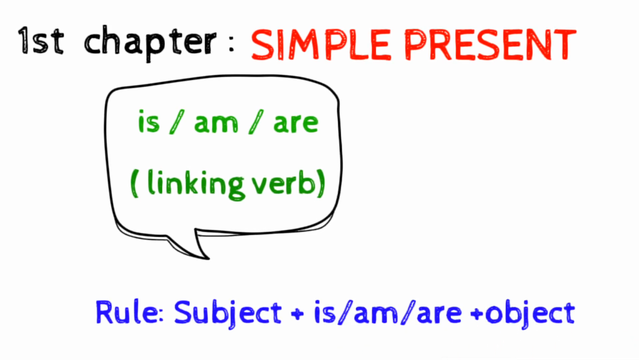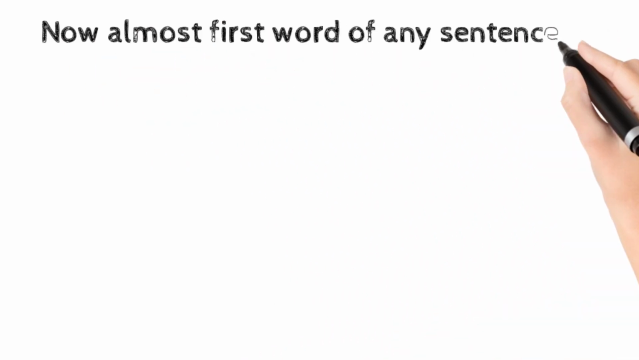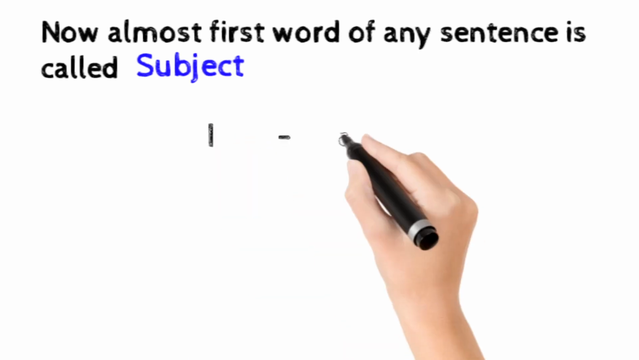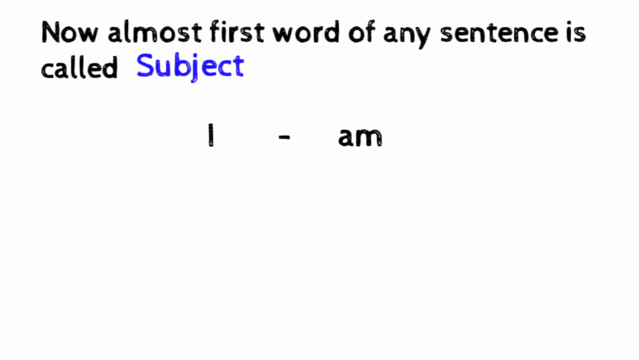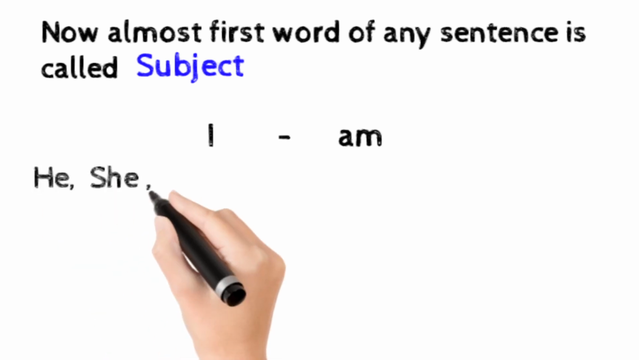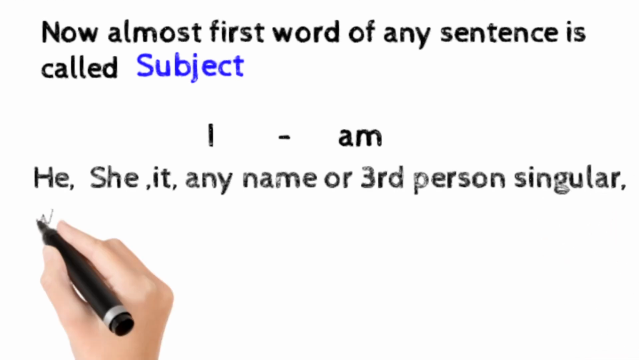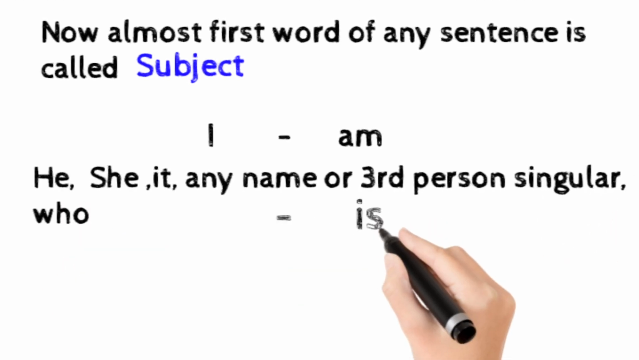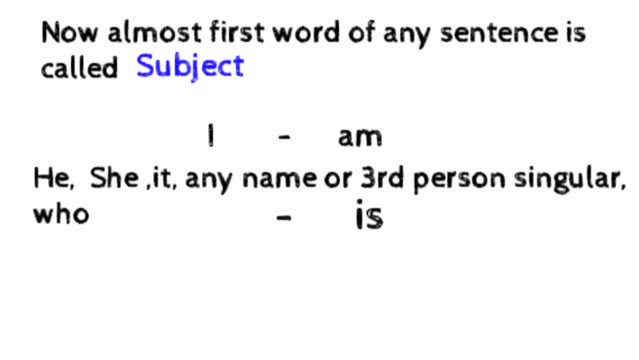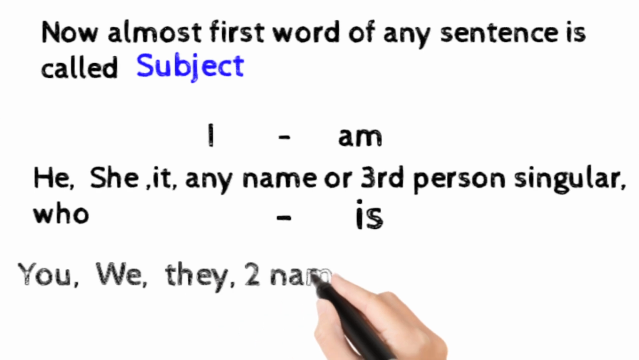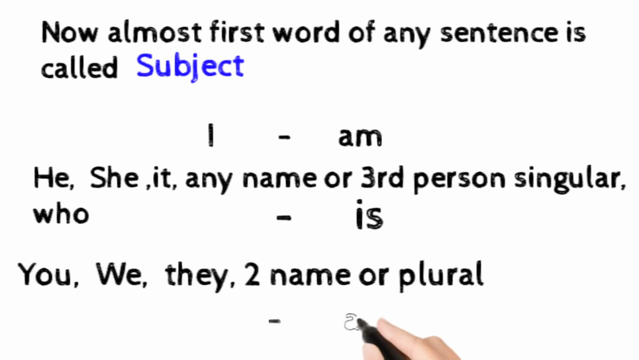Now, almost the first word of any sentence is called the subject, and then we have to see where we have to use is, am, and are. Am is used with I; is with all third person singular: he, she, it, any name or any third person singular including who. Then are, we have to use with you, we, they, any more than one name or all plural.